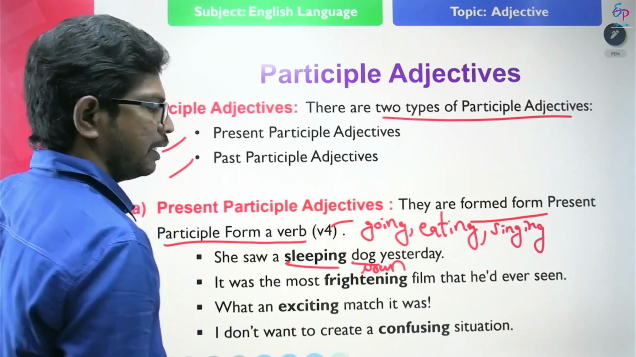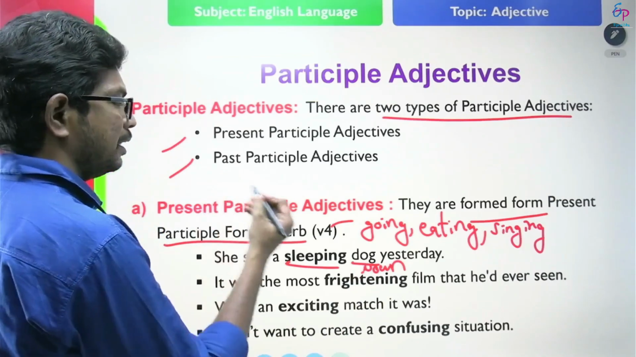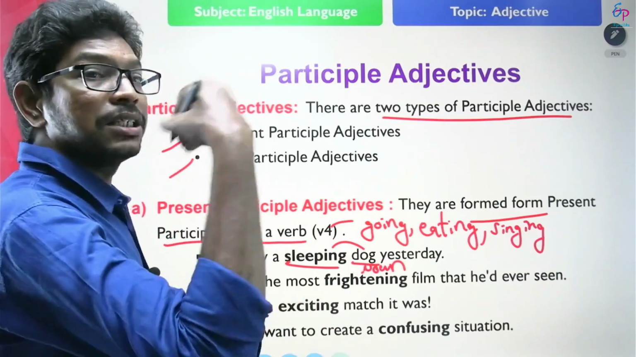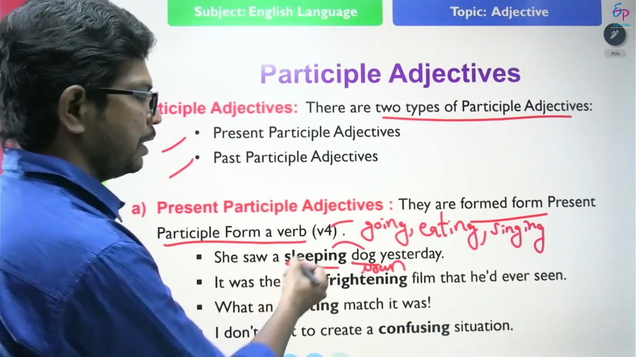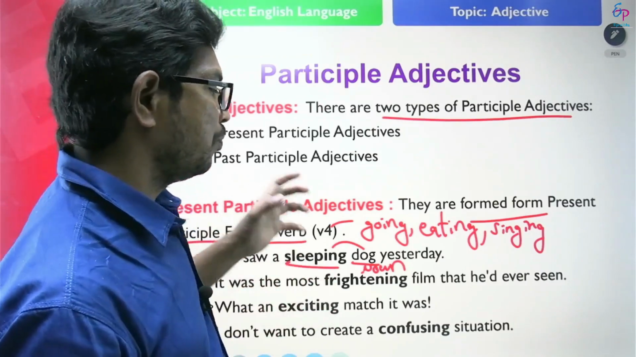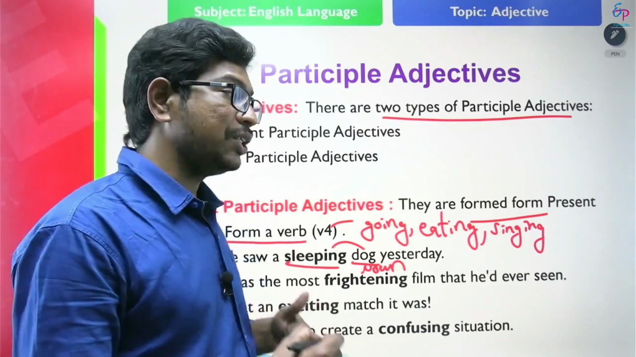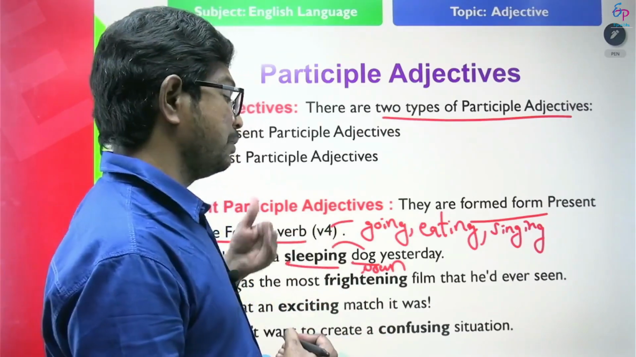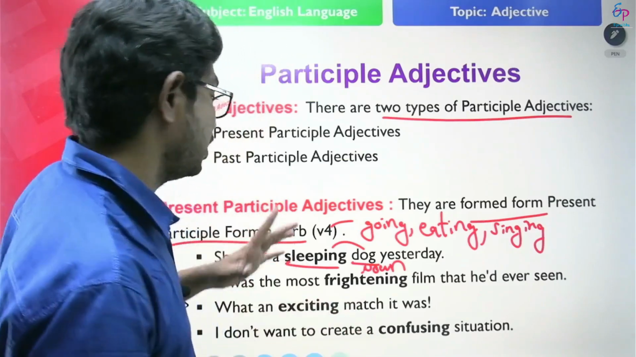What is sleeping? It is a present participle adjective. This is modifying the dog. What type of dog is it? Sleeping dog. So sleeping is called an adjective. It is modifying the noun, that is dog. So when an adjective has ing and is modifying the noun, it is treated as a present participle adjective.